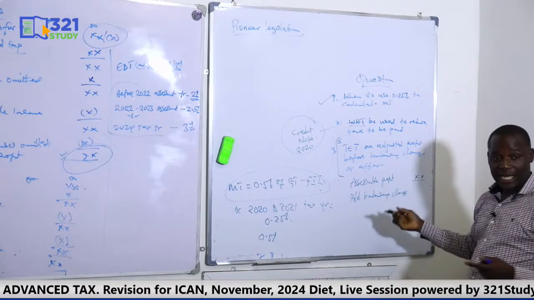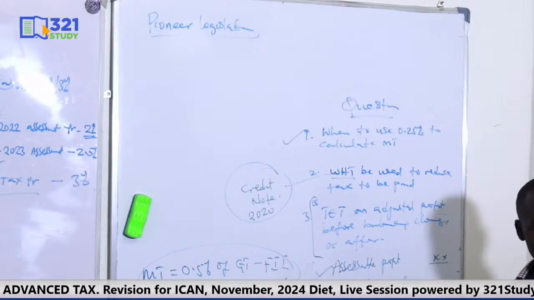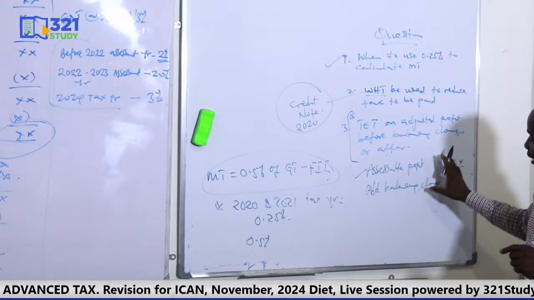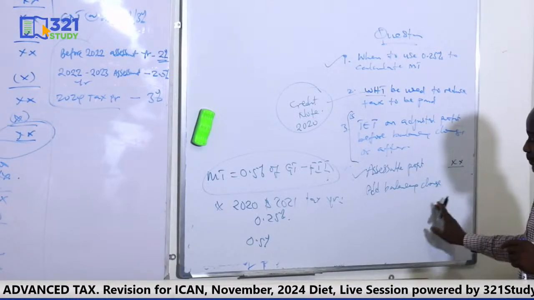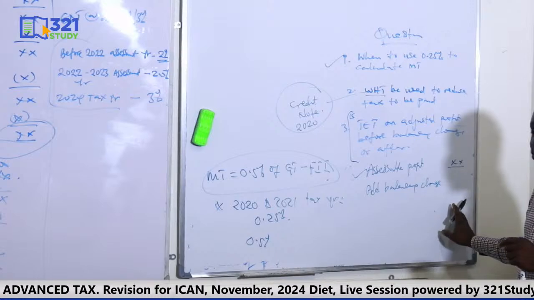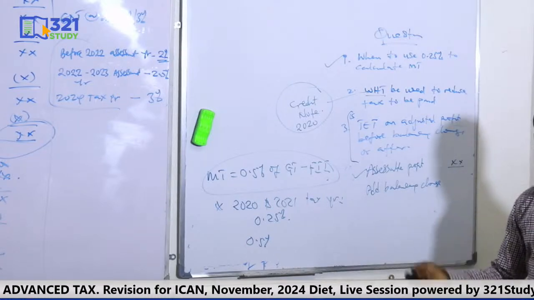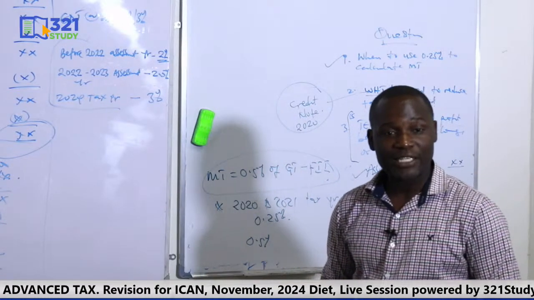That is how it's applied in practice. Okay, so always apply it before balancing charge. Don't apply it before the one after. So under CIT, the assessable is the same as the adjusted. Are we together? All right.